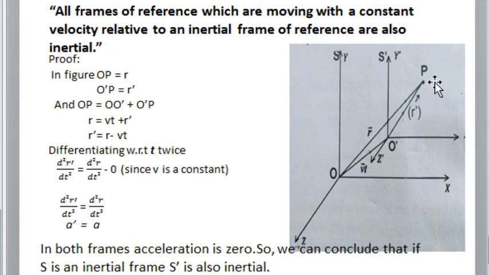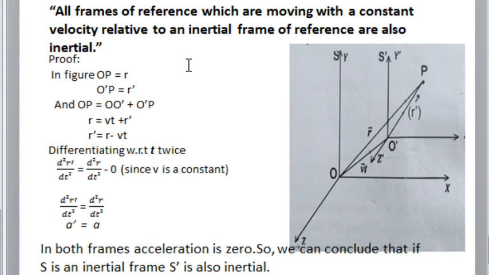There is an event occurring at a point, an event at a point P in space. R represents the position vector to the point P which is drawn from S frame. Similarly, R dash represents the position vector drawn to the point P from S dash frame. I hope it's clear.